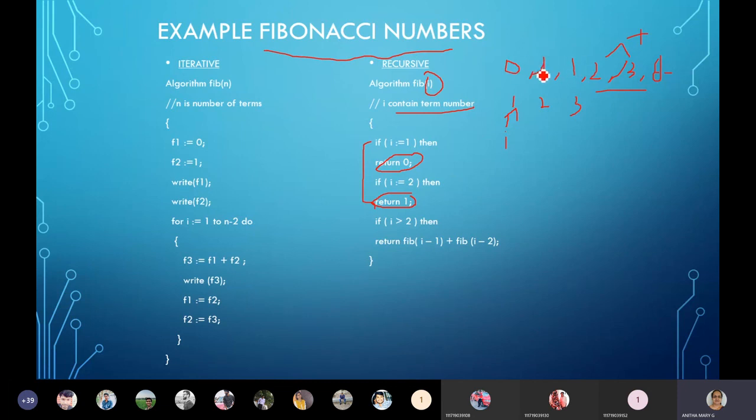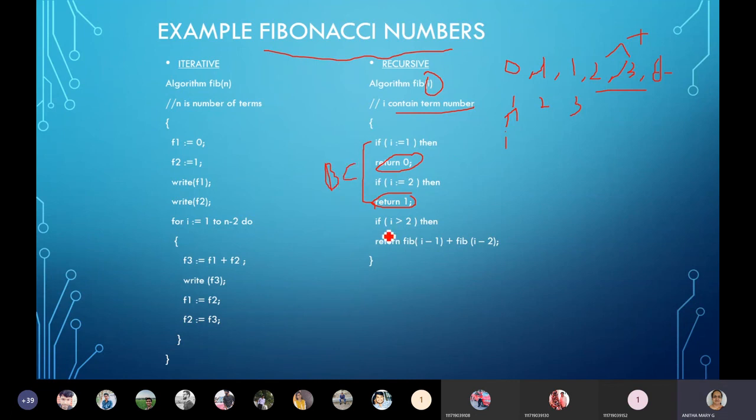Without these two, you cannot continue the series. So taking the iterator as I, when I is equal to 1, I give 0. When I is equal to 2, I give 1. These work like base conditions.